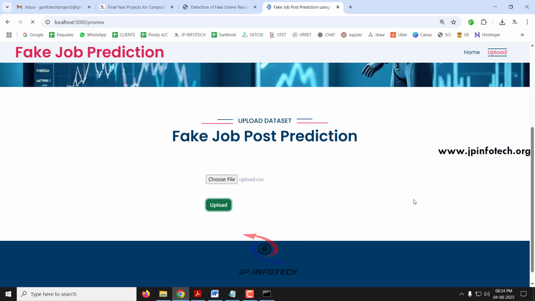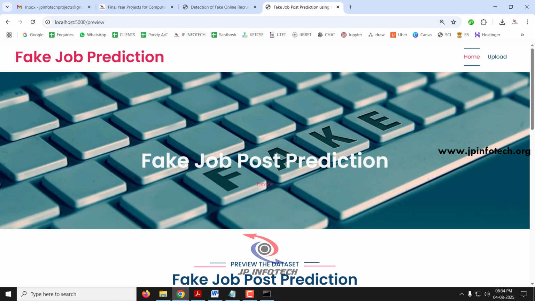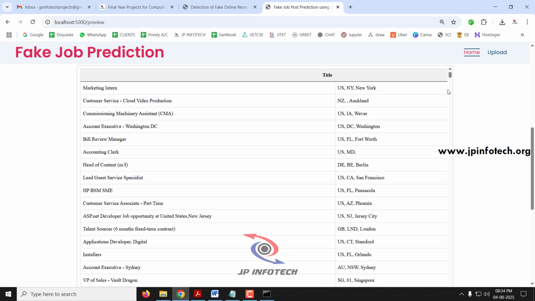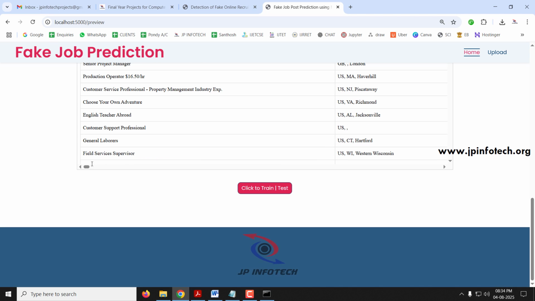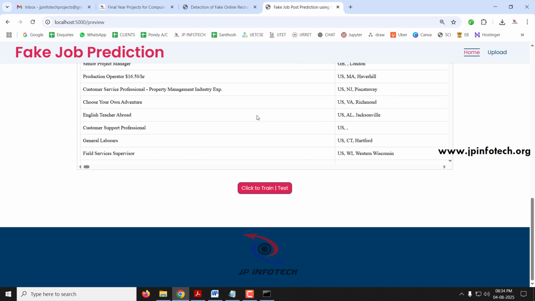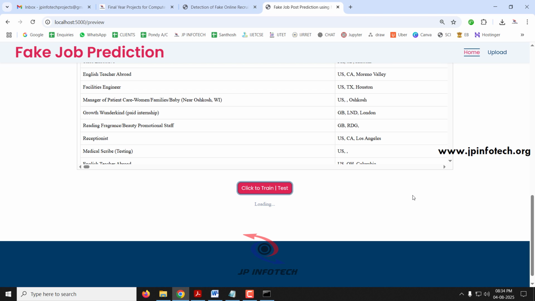Now after uploading the data set, it will navigate to the preview part where you can see the data set that is uploaded. So this is the preview the data set part. So you can see the data set that is uploaded in the browser. Scroll down to the end of the page. You can see the click to train or test button. Just click this.